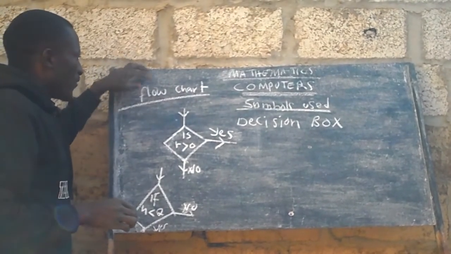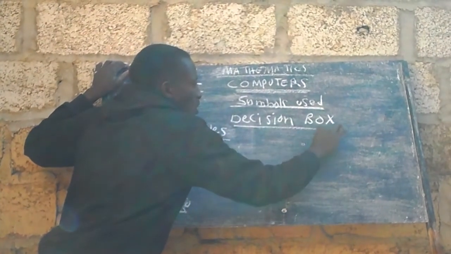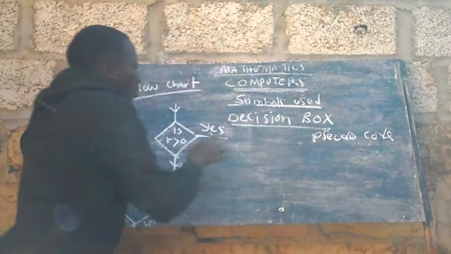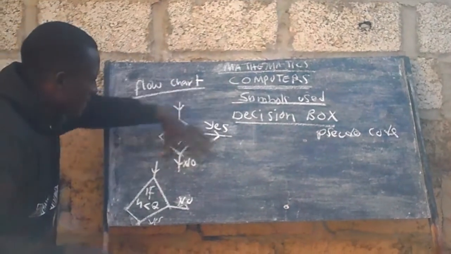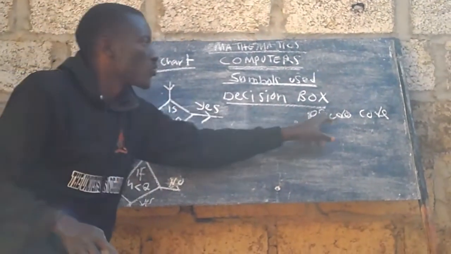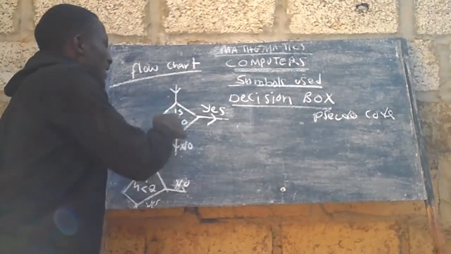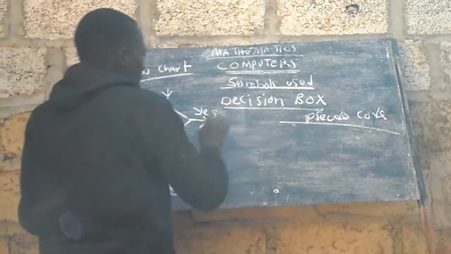So if this is a flowchart, then I want to write a pseudocode out of this. I'm turning these instructions into a pseudocode.